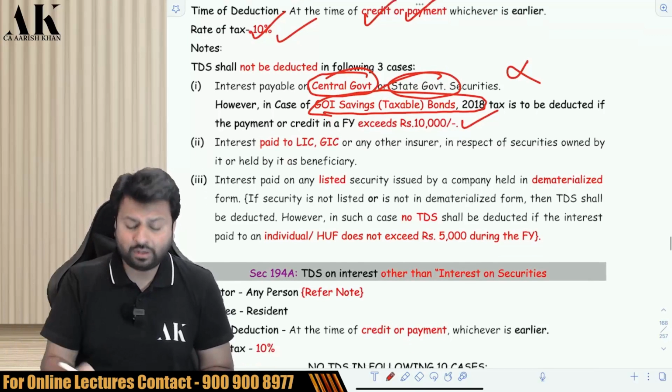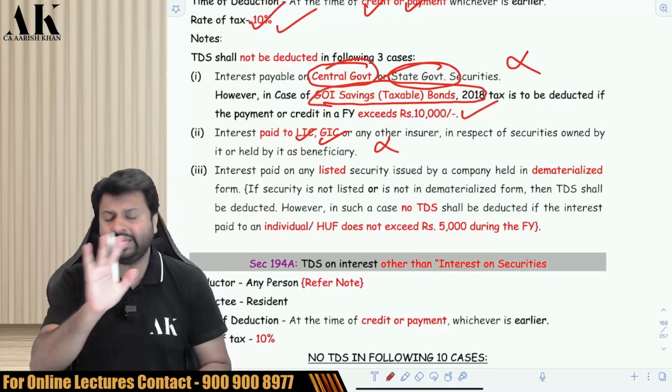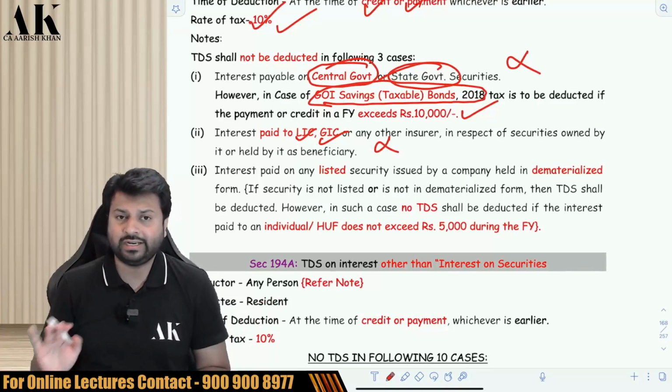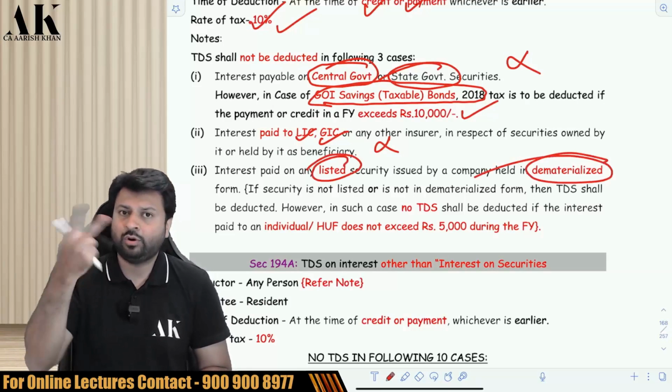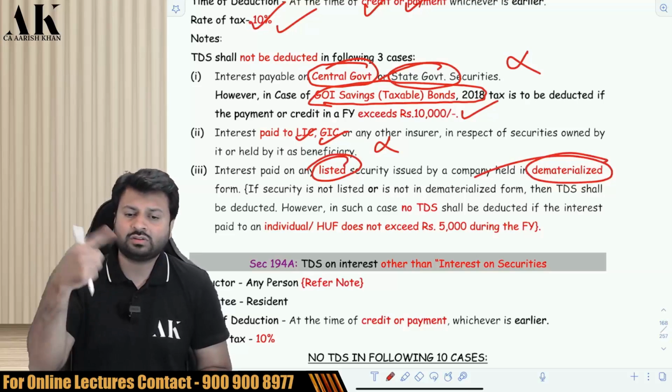If you make payment to LIC or GIC or any other insurance company, there is no need to deduct TDS. If you buy a listed security, which is demat, listed plus demat, both are the same, both are fulfilled. Listed is also there, demat is also there.